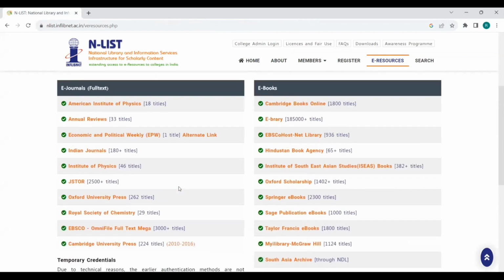So faculty, students and research scholars, kindly make use of these journals and articles, because they are legally and ethically hosted in N-LIST databases, so you can use them without any hesitation.